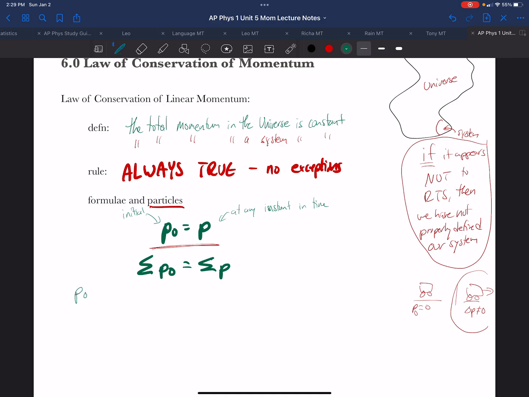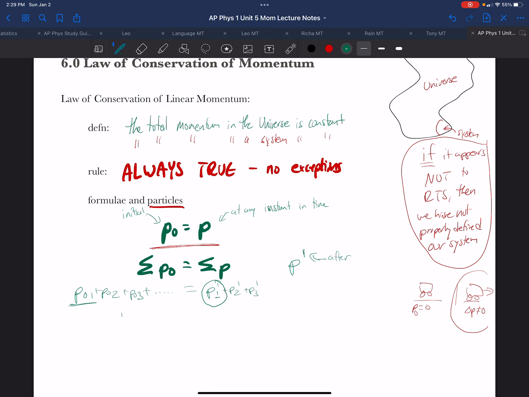Which means we could have P01 plus P02 plus P03 plus ... will equal the sum of the momentum afterward: P1 prime plus P2 prime plus P3 prime. Now this designation prime means after. So if we have P1 prime, that means the momentum of object 1 afterward, whereas P01 is the initial momentum of object 1.